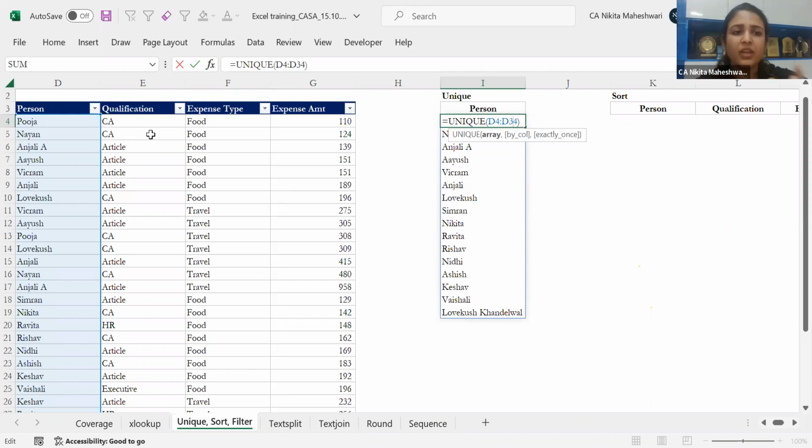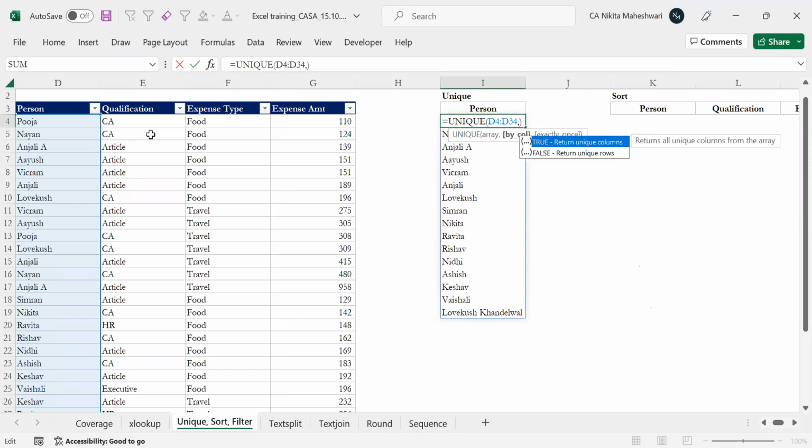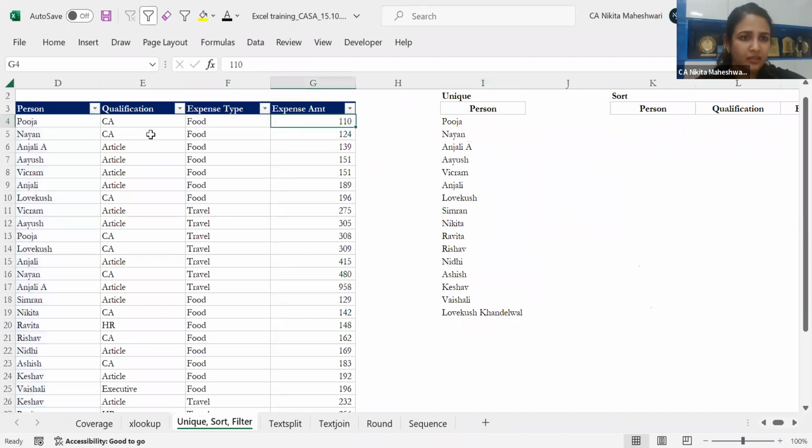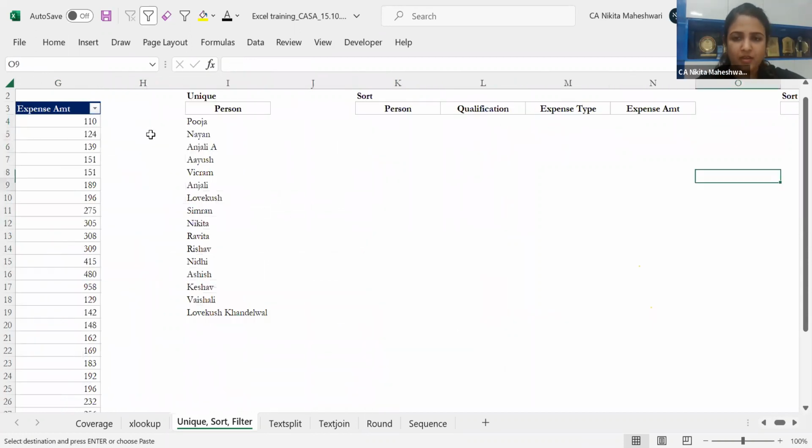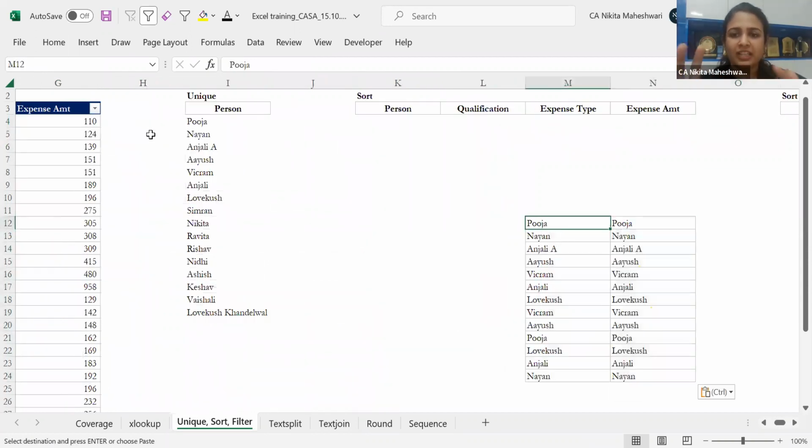So unique is giving me all the unique names that can be found in an array. In that sense, you can concatenate these two columns, person and qualification, in a separate column, and then apply the unique function. There is a difference between the two things. There could be a possibility that the names are written in this fashion.